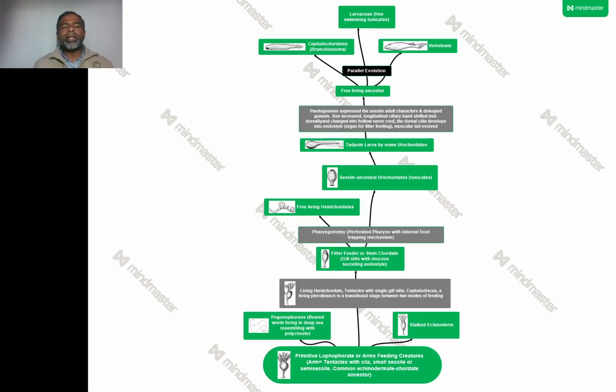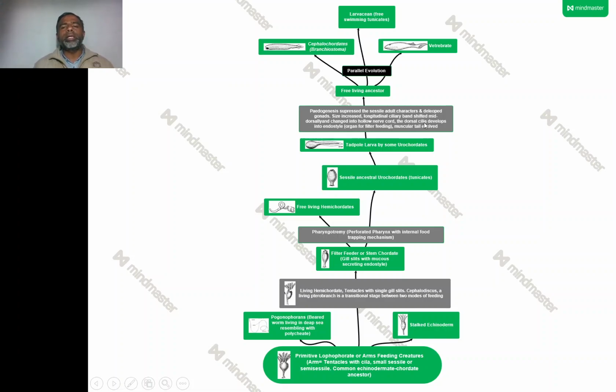So this tadpole larva, with the help of paedogenesis, acquired the adult characters and increased its size, then the longitudinal ciliary bands shifted mid-dorsally and changed into a hollow nerve cord.